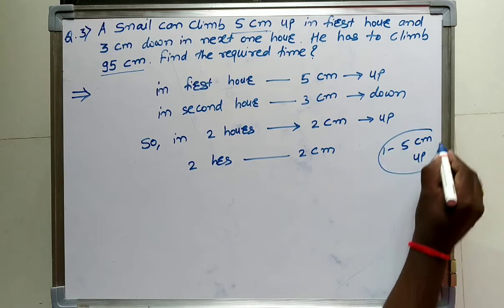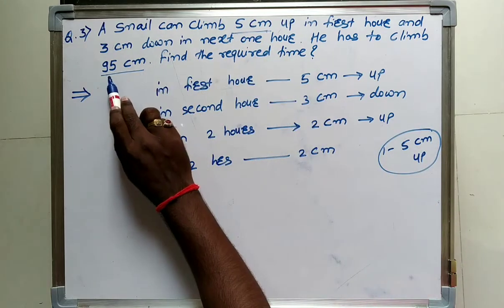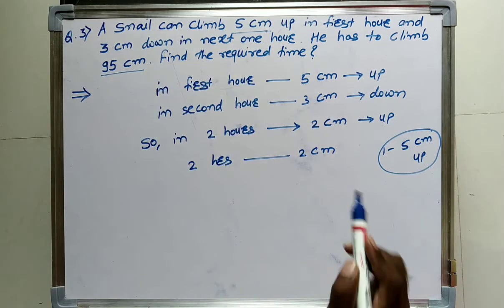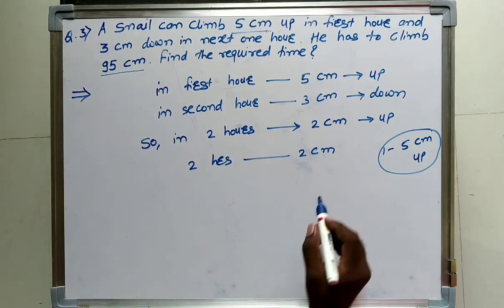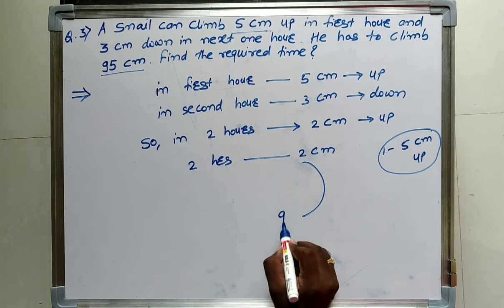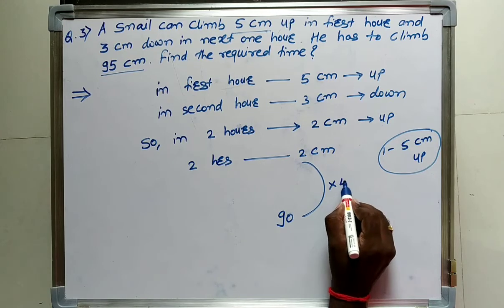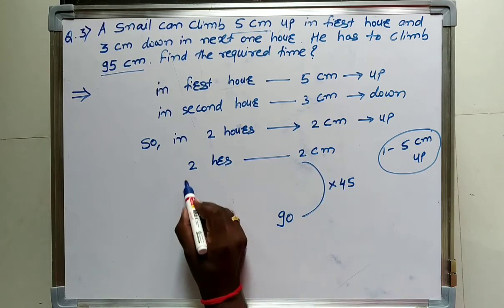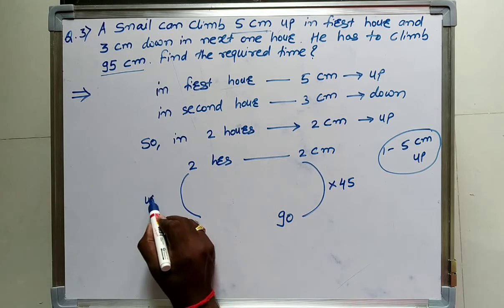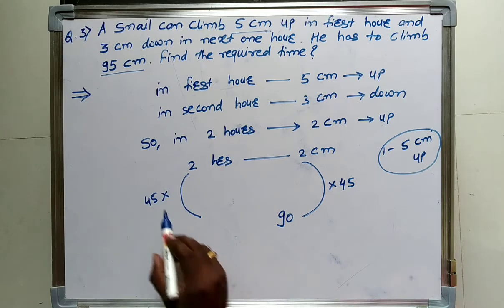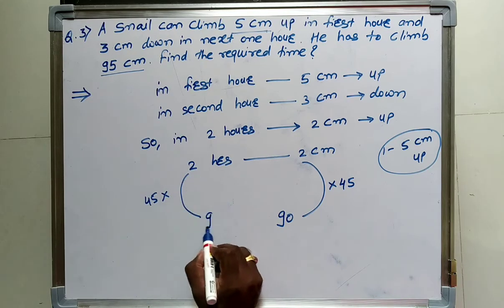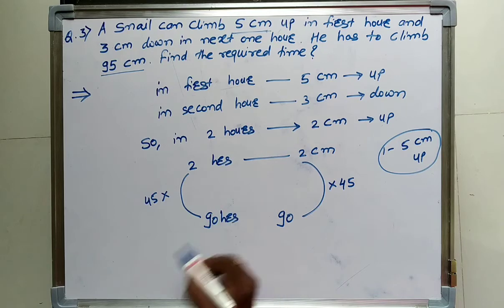Now we will calculate 95 minus 5, that will be 90. So we will calculate for 90 centimeters first. It will be 90 divided by 2, that is 45. So 45 into 2, that will be 90 hours, isn't it?